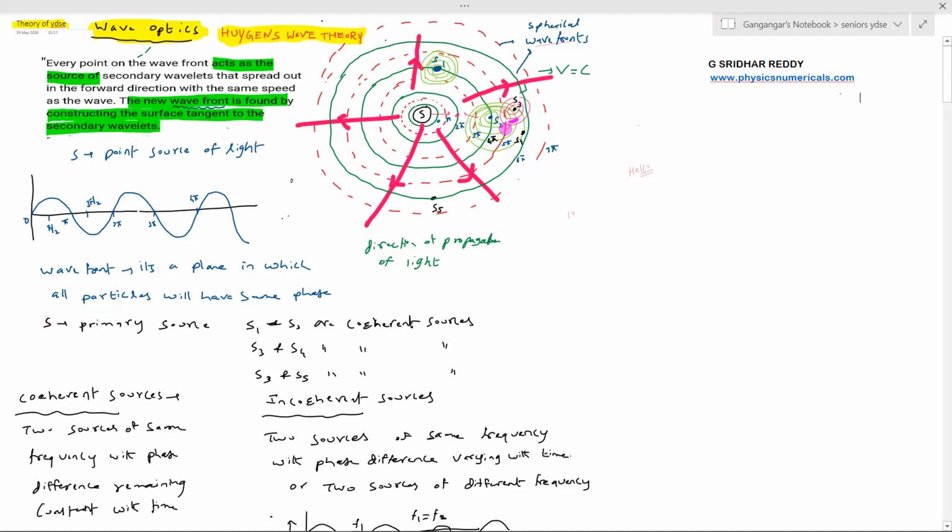In this way the wave will propagate, which is what Huygens proposed. Sir, what about S5? S5 is also a point. So how many points should I assume? N number of points, and N number of sources are formed. They generate their own waves, and the waves start propagating. This is what Huygens proposed here.